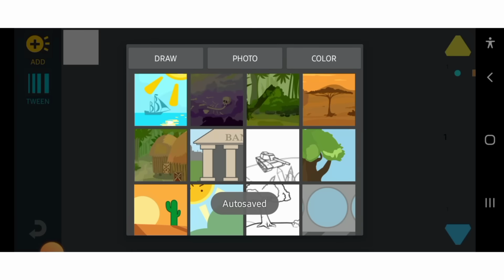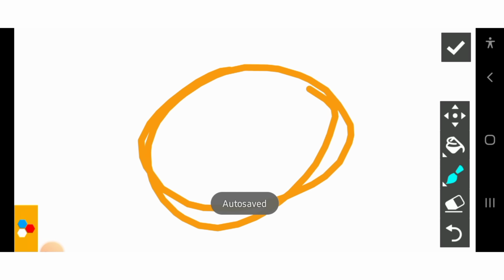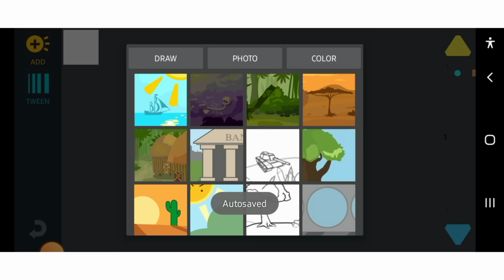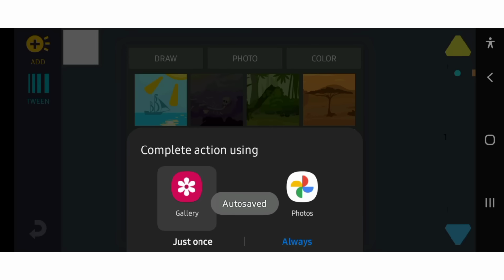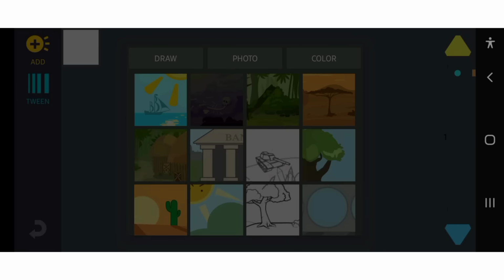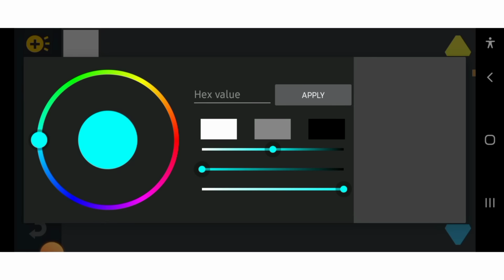So I click on Add. So you can draw your background. If you're good in drawing, just draw your background. You can also bring in an image. Maybe you've downloaded an image that you want to use. You can just select Photo. You can equally add a colored background. So just select Color and you select Apply.